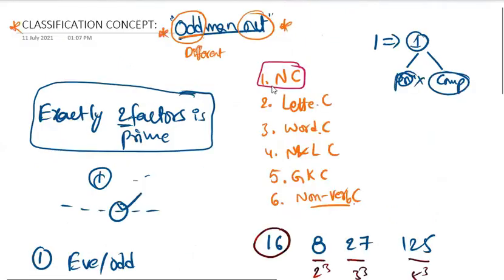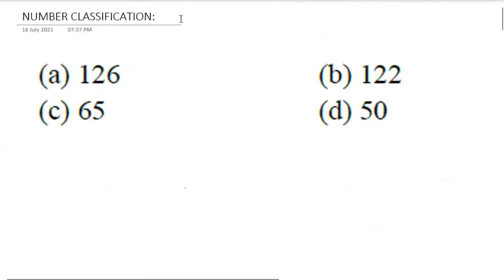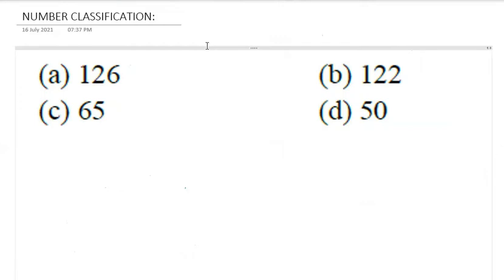Ready? Tell the answer for this. Find the different one. Sir, 65. Actually, you may say 65, but generally questions are not based on even and odd. That is a very, very low level logic. Actually, the examiner should not give that chance also to you. Tell the logic.